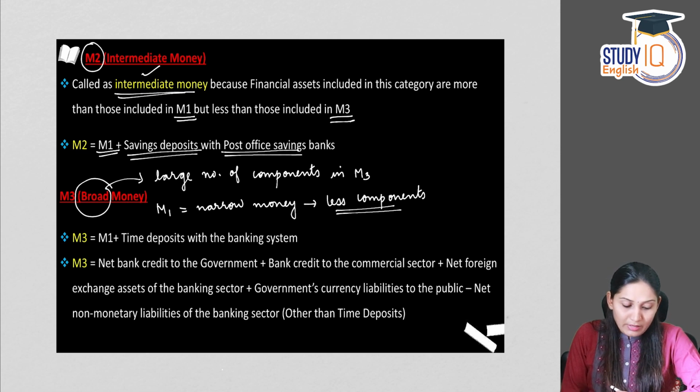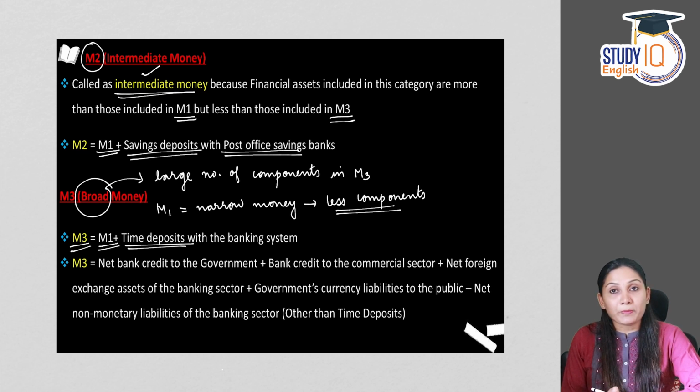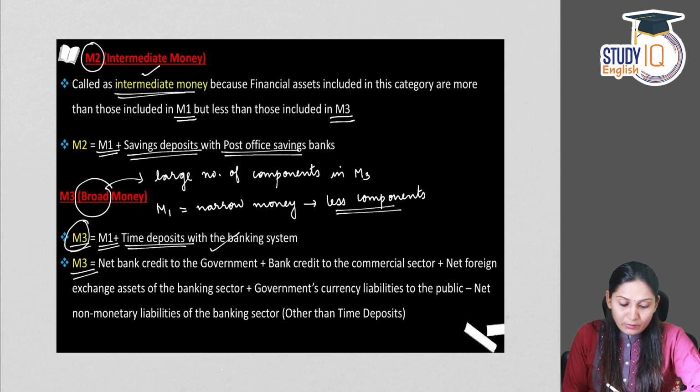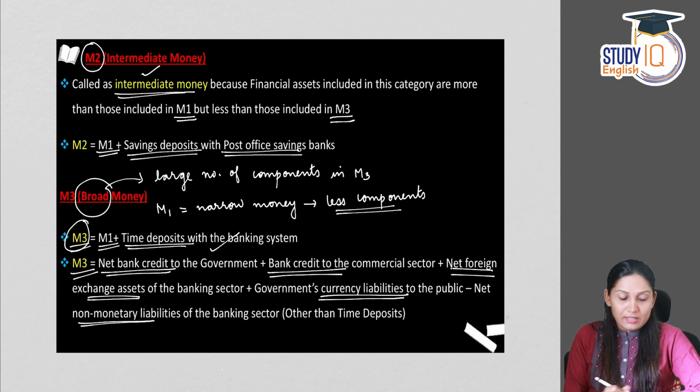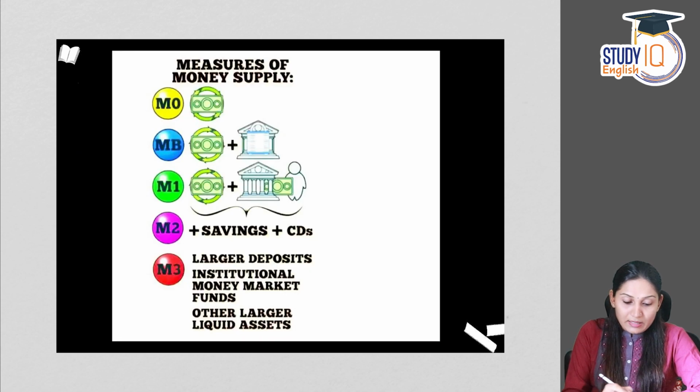That is M2. Now we are coming to M3. It is M1 plus time deposits with the banking system. So M1, which is liquid money or narrow money, plus the time deposits with the banking system makes M3. M3 equals net bank credit to the government plus bank credit to the commercial sector plus net foreign exchange assets of the banking sector plus the government's currency liabilities to the public minus net non-monetary liabilities of the banking sector. So this is M3. Now if you see this M0, MB, M1, M2, M3, this will give you an idea regarding the money supply.